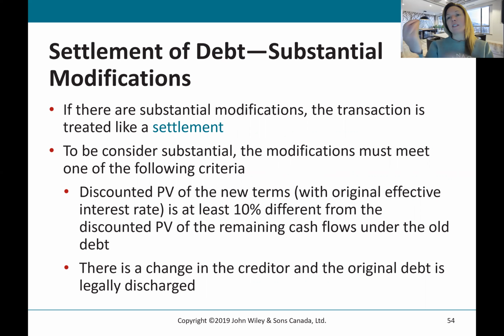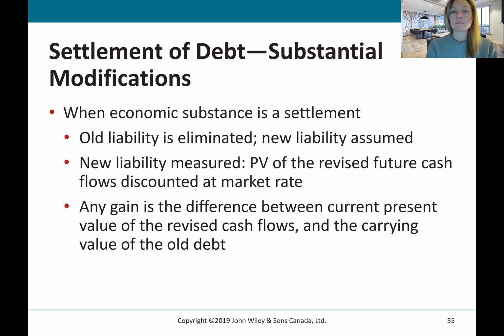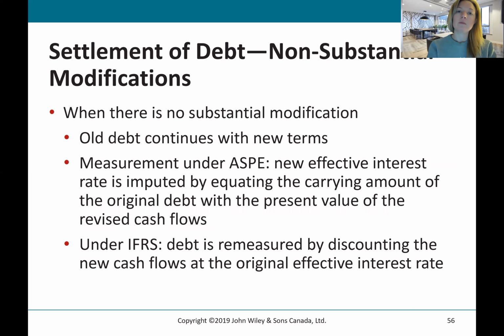So basically, if there's a difference in the present value of greater than 10%, then we're going to completely derecognize the old debt, put the new debt onto our balance sheet. And this will often result in a gain or loss to the company. So that's the key criteria, is that 10% threshold.